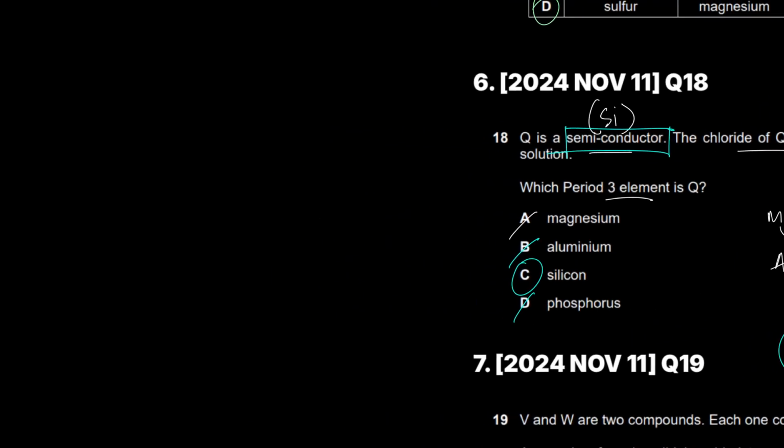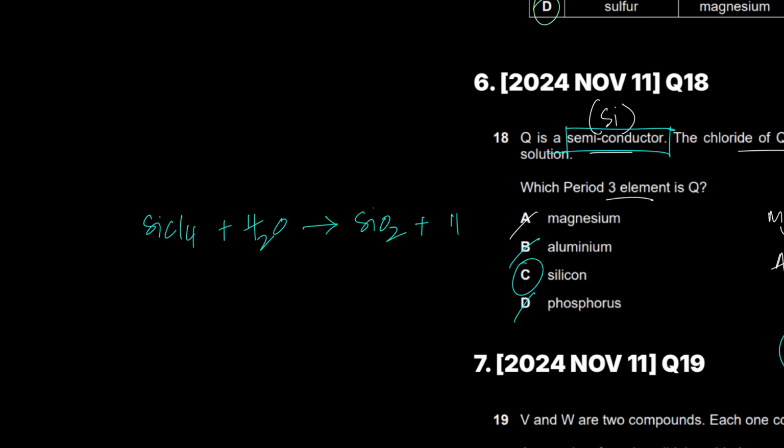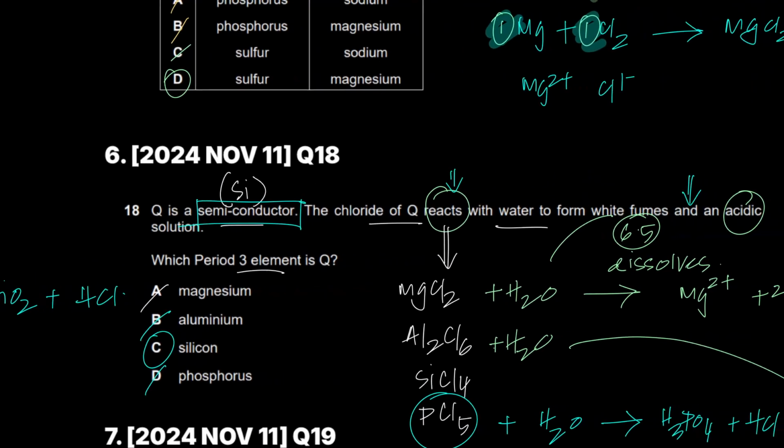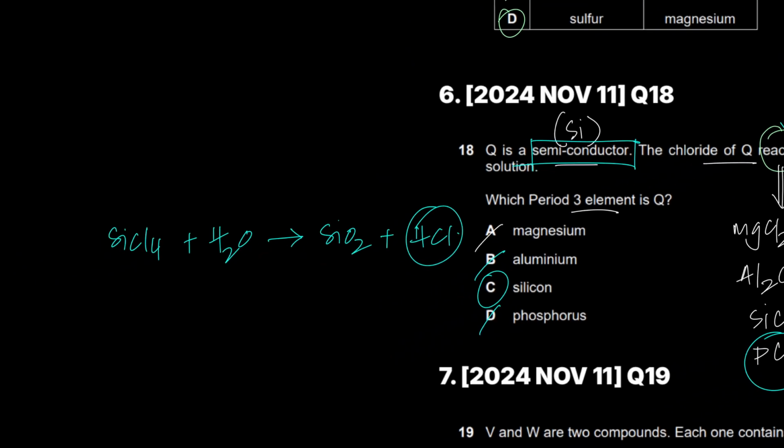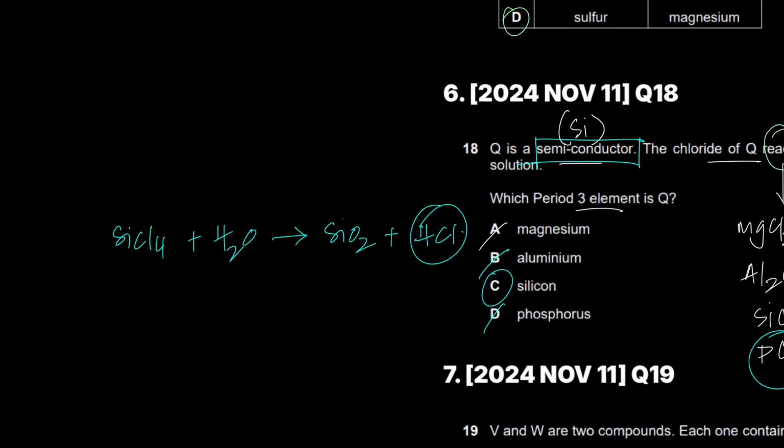And you know that when you take SiCl4 and add it to water, what does it give me, sir? It gives me SiO2 plus HCl. Right? So it absolutely gives you white fumes and an acidic gas. White fumes, acidic gas because of HCl. Because of HCl, white fumes are produced.